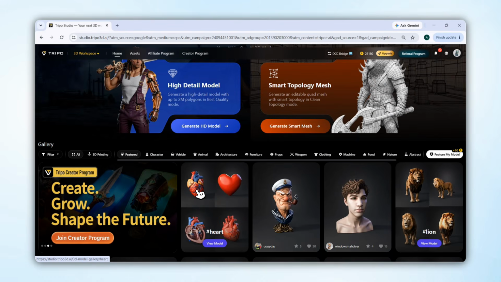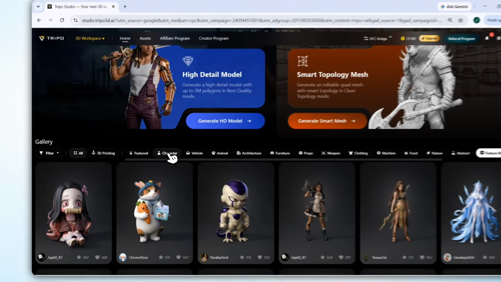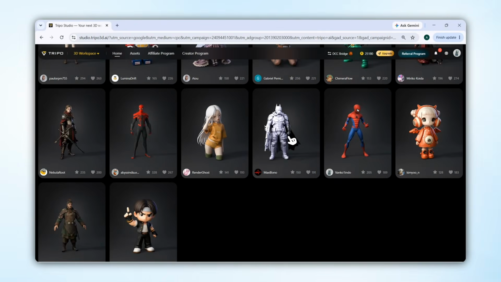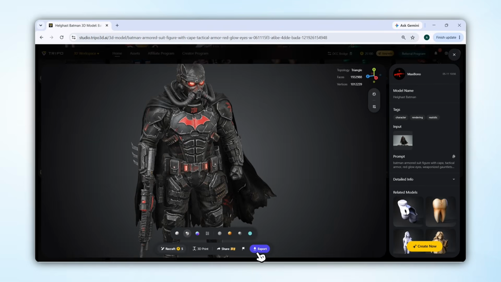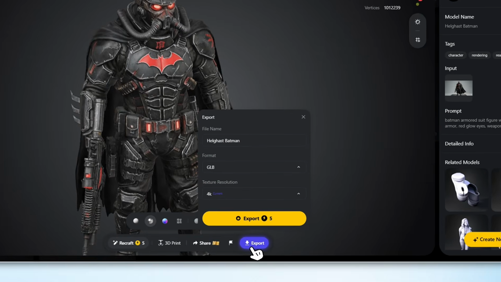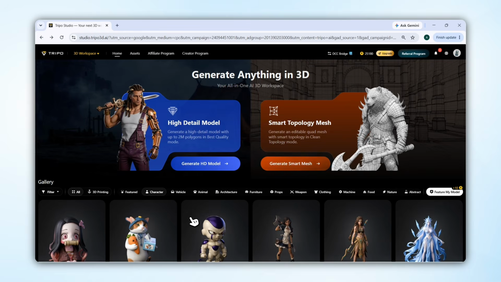Now, as you scroll down, you'll also see some AI models that were created with the help of this same AI tool. As soon as I click on Character here, you'll only see Character 3D models below. Now, if you want, you can click on any of these models and work with them, or you can click on Export to download them as well. Alright bro, enough talking. Now let me practically show you how to convert any normal image into a 3D model.